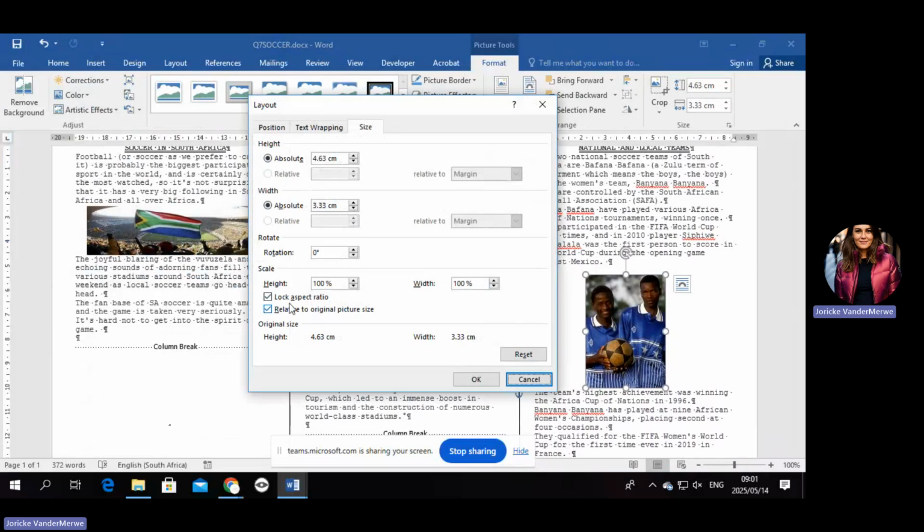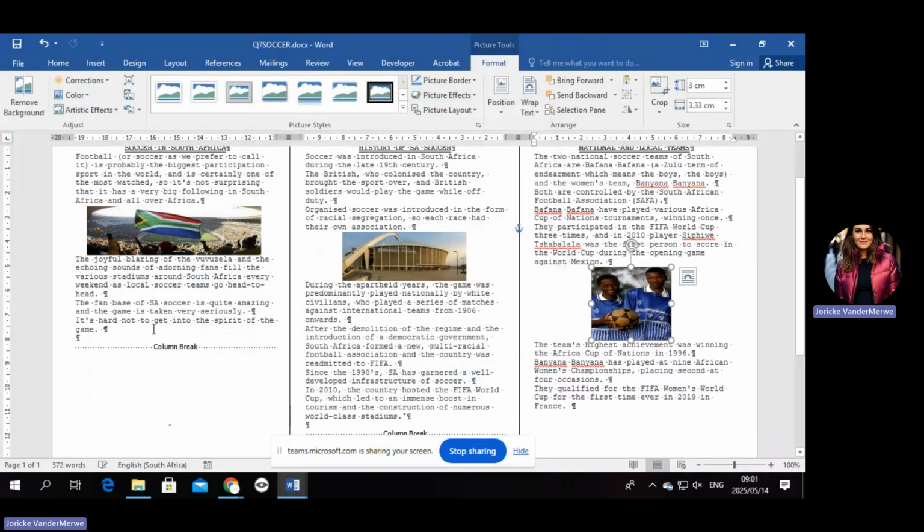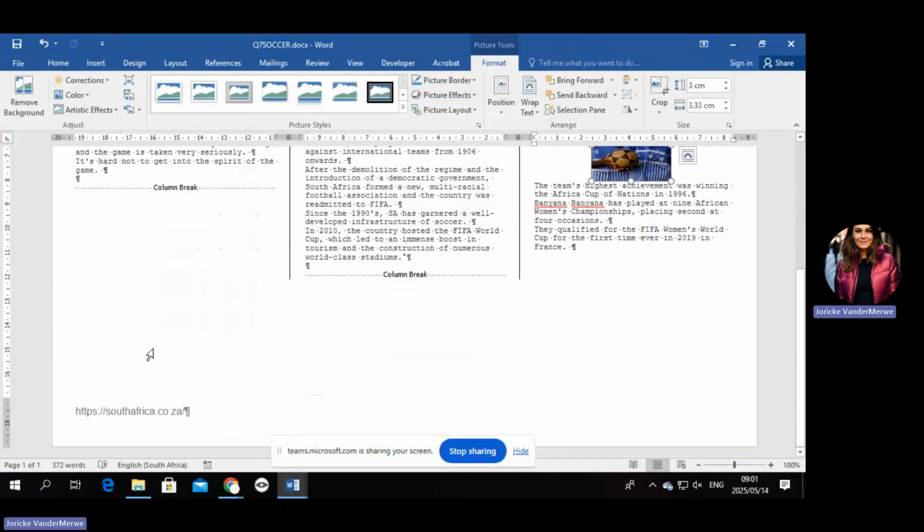So you go into size, you take off the lock aspect ratio, put in 3, say okay, and it looks a little bit like this. And you can just move it in. Okay, are you all fine with that? Good. Okay, I'm going to pause here, then I'm going to go over into PowerPoint.